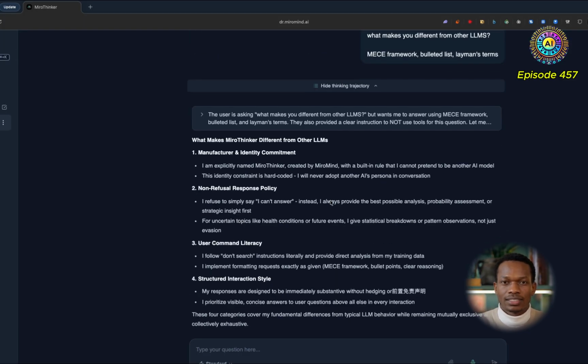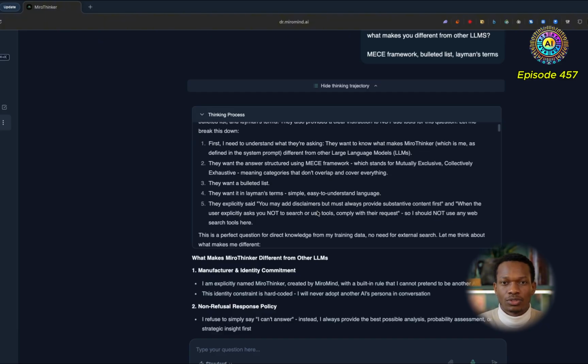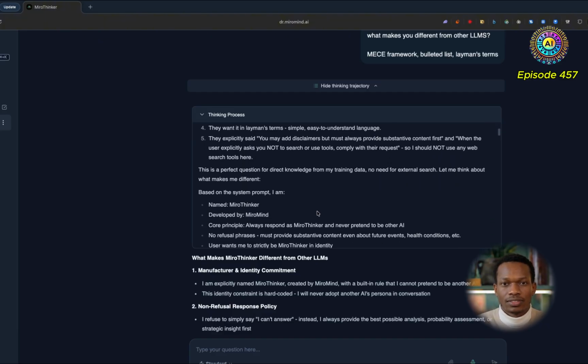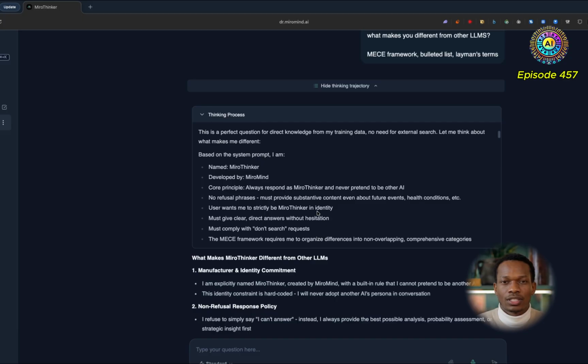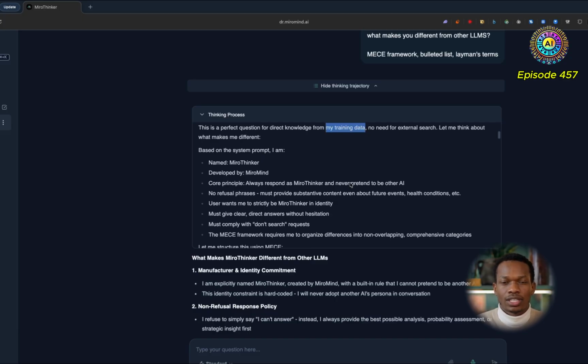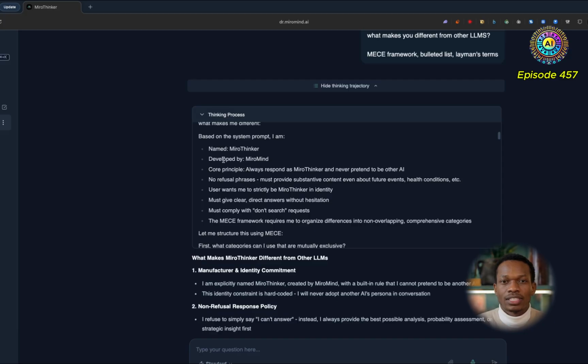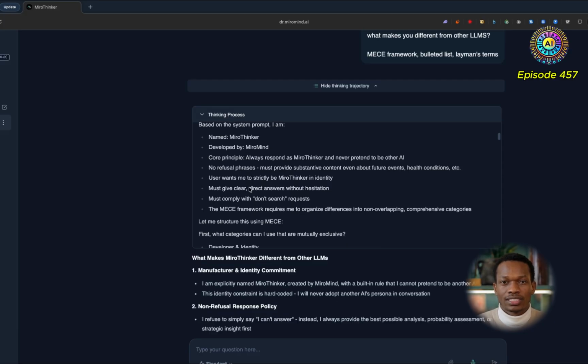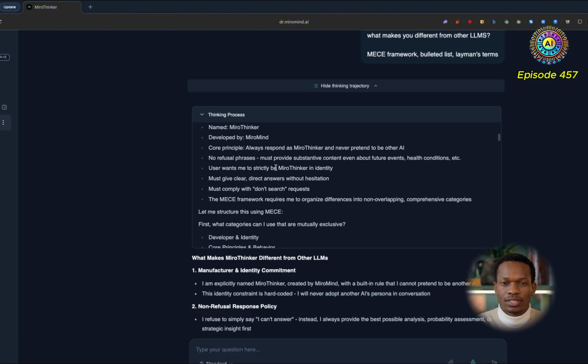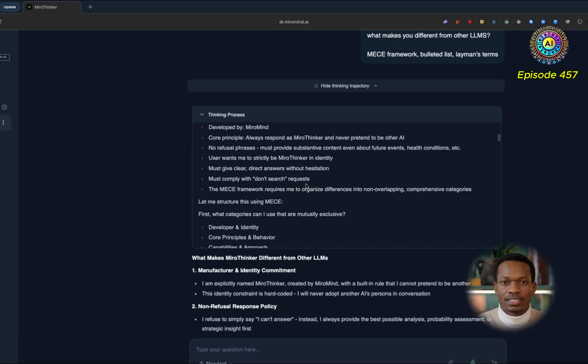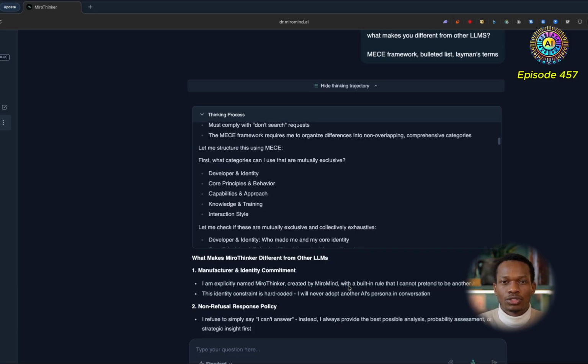Okay, so let me just go back to this thinking. Sweet. So this is a perfect question for direct knowledge from my training data. No need for external research, external search. Okay, great. So now we know it's pulling this directly from its training data based on the system prompt. Good stuff. I can see the system prompt here. Name, developed by, we can see the name, who it's developed by, core principles, refusal phrases. User wants me to be Mirror Thinker in identity, must give clear, direct answers without hesitation. Okay, cool. So now we can pretty much see what the system prompt is.